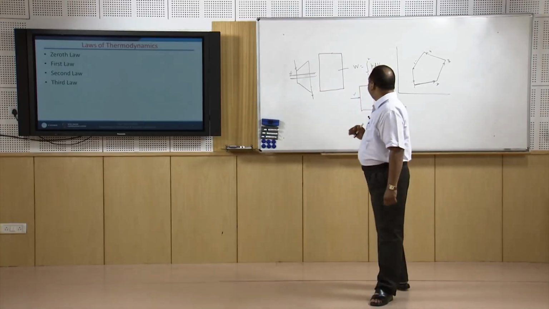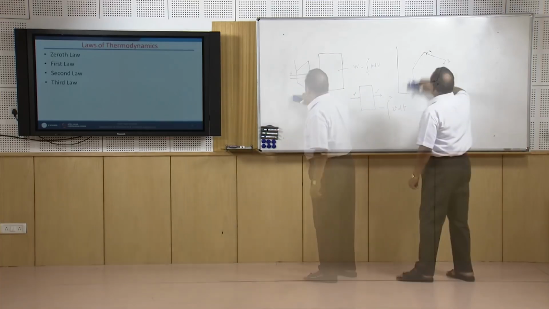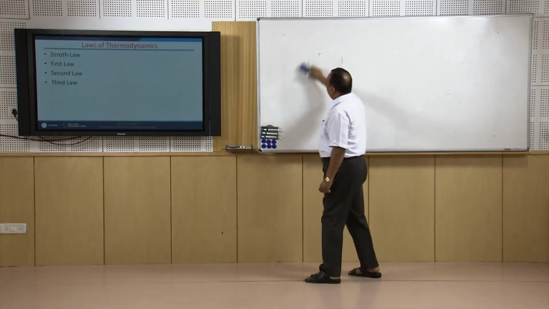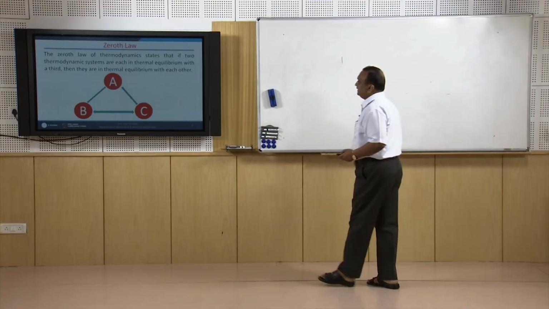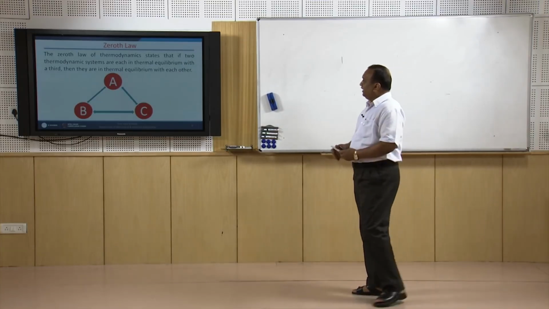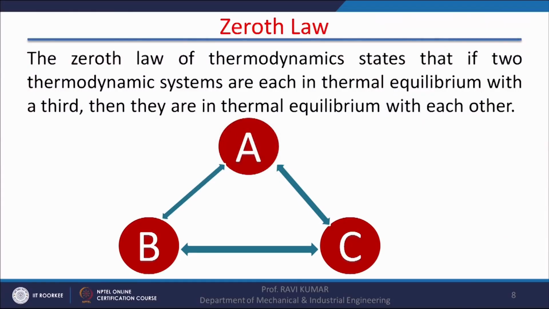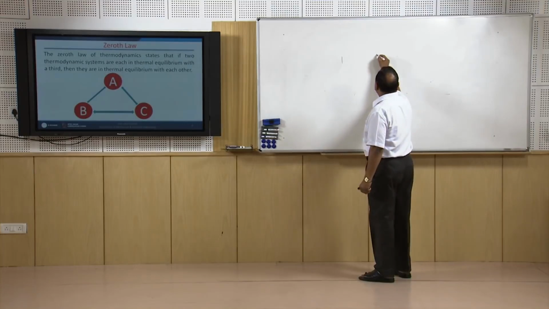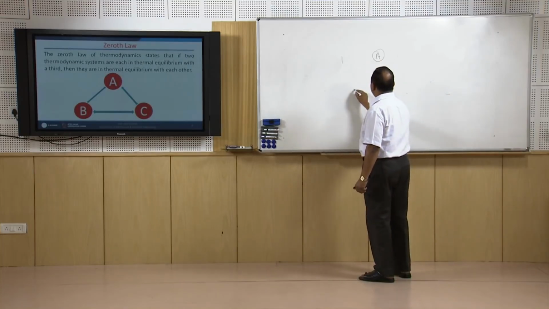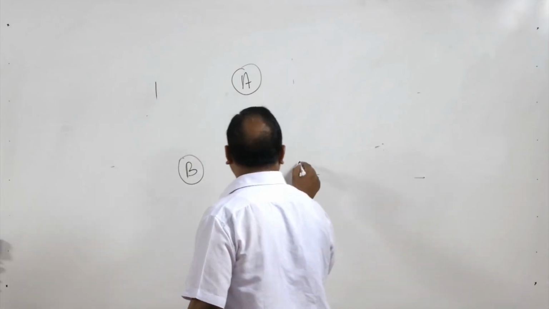Now, the 0th law is the most basic law of thermodynamics, which gives the concept of temperature. This law states that if two thermodynamic systems are each in equilibrium with a third, then they are in thermal equilibrium with each other. It means if there are 3 bodies, suppose A, B and C.